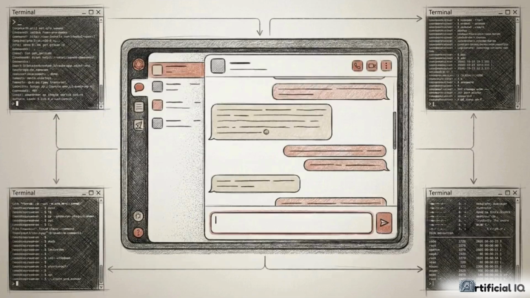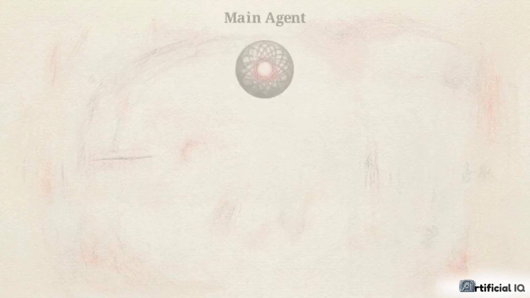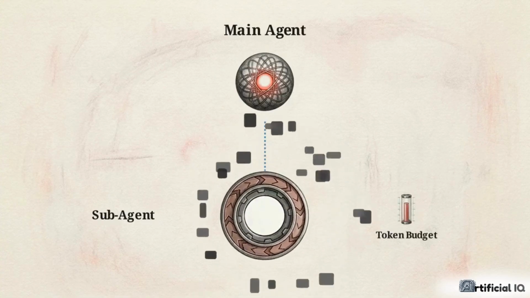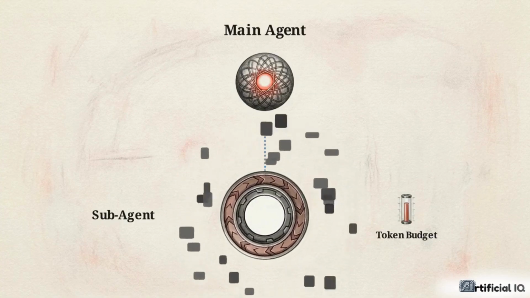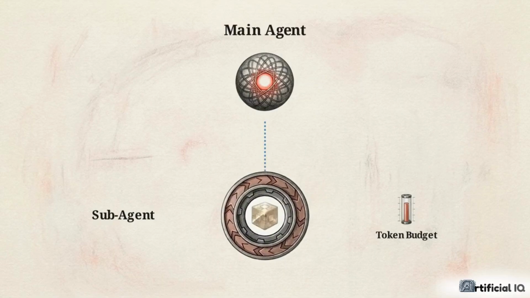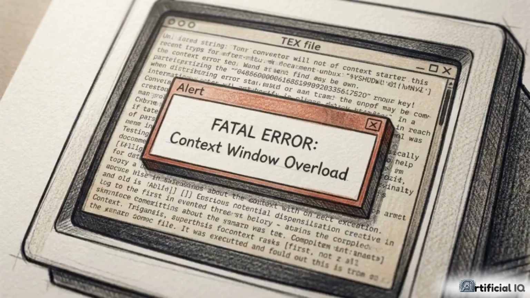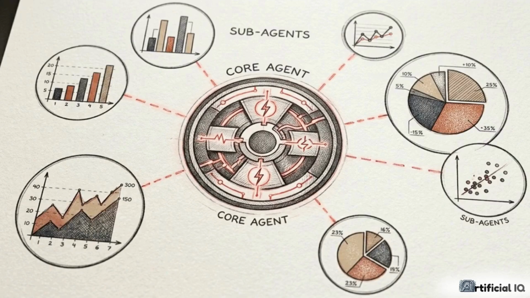To protect the primary intelligence, the architecture introduces context isolation through the use of subagents. When heavy tasks arise, the main agent delegates downward. The subagent runs an isolated loop inside its own token budget, churning raw data without threatening the parent's capacity. Once complete, it condenses findings into a summary, passes it up, and clears its memory. The architecture treats context as a scarce economy. Monolithic memory is fragile, so subagents act as expendable, isolated workers to keep the core intelligence sharp.